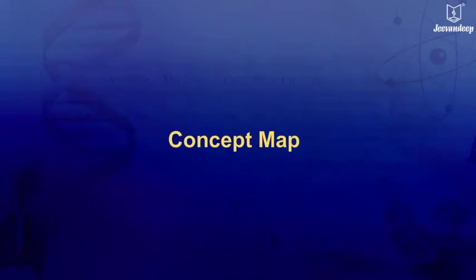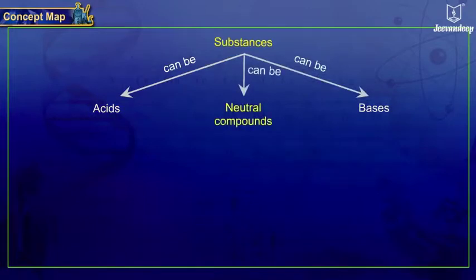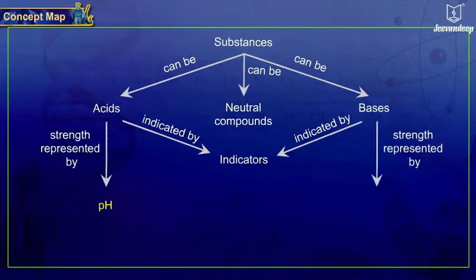Concept map. Substances can be acids or bases or neutral compounds which are indicated by indicators. The strength of acids is represented by pH and the strength of bases is represented by pOH.